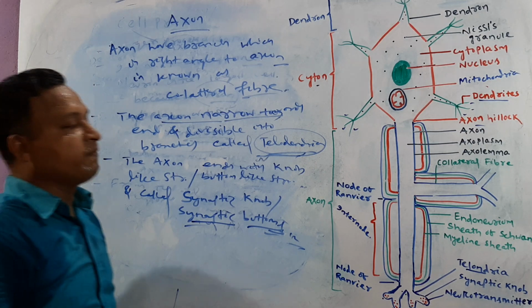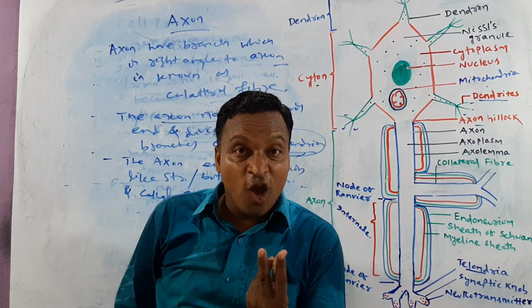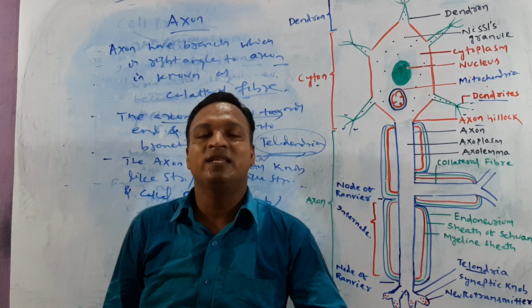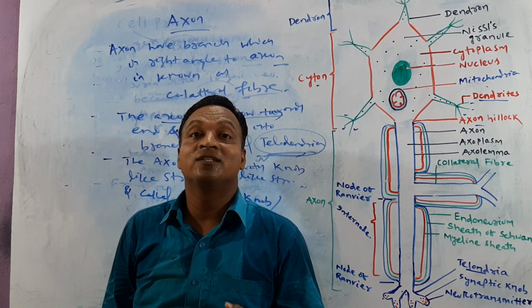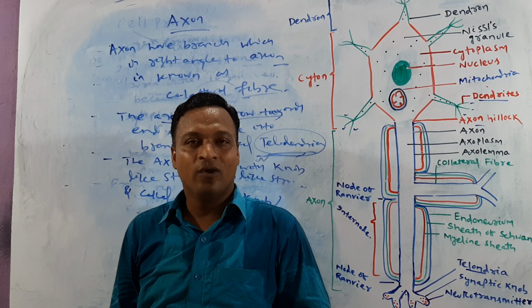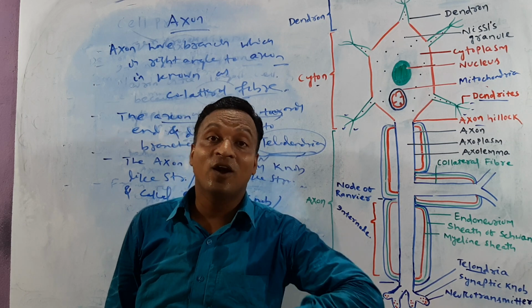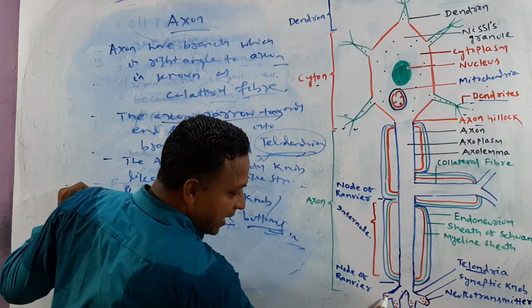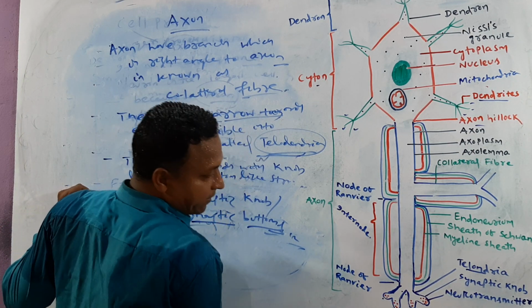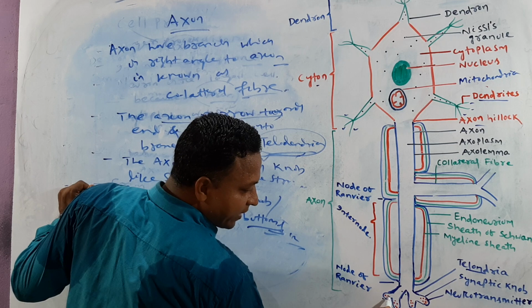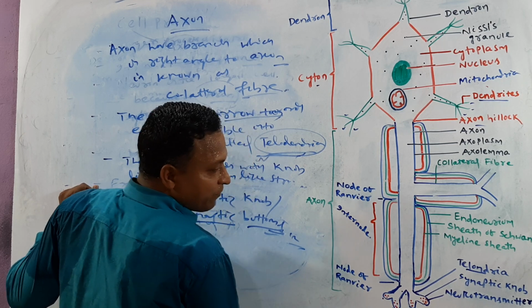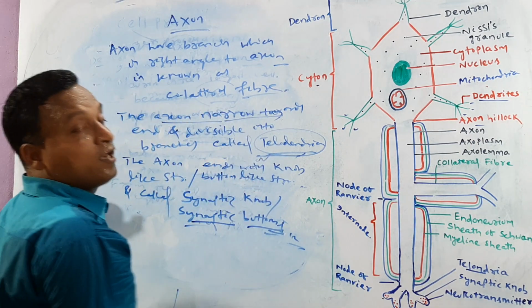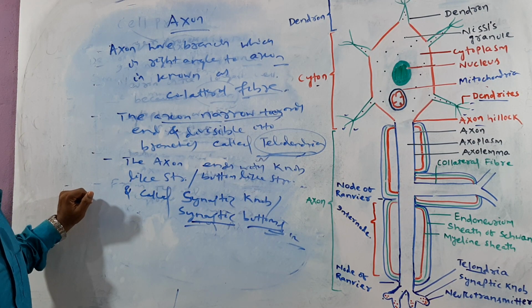Try to guess, my dear, the synaptic knob contains chemicals. You have read about it in 9th and 10th, what is that? That chemical is known as acetylcholine. A number of chemicals are there and we can call them neurotransmitters. These chemicals, which I have marked here in red color, are found in this figure. The synaptic knob contains chemicals, neurotransmitters, such as acetylcholine.